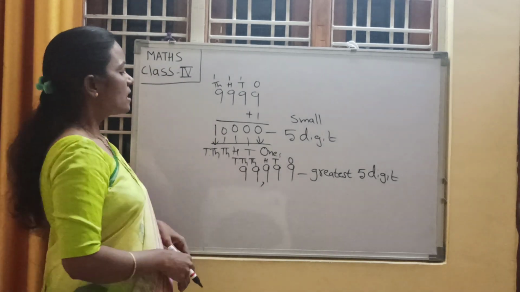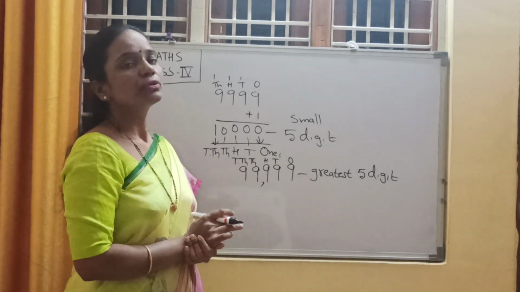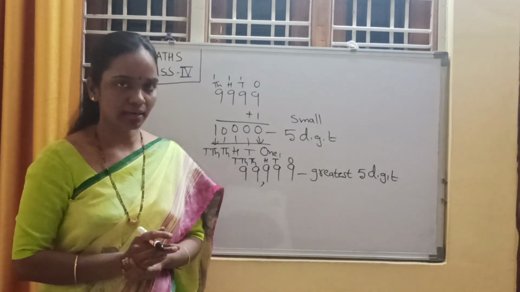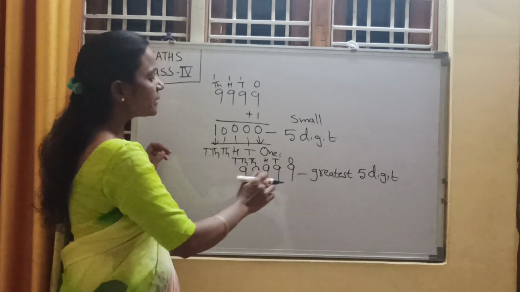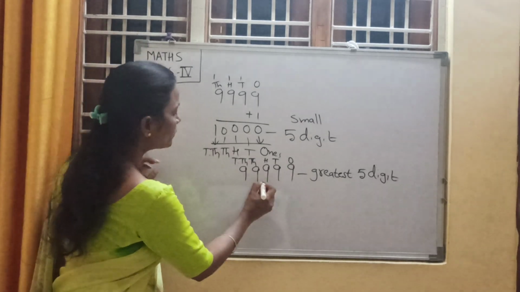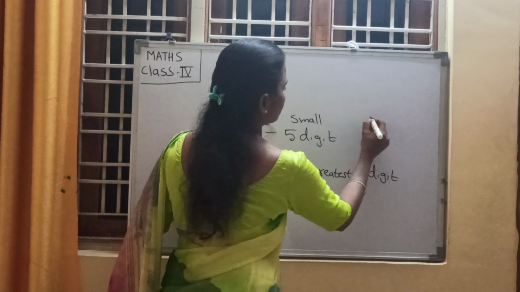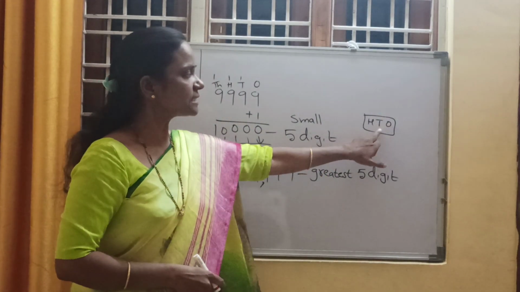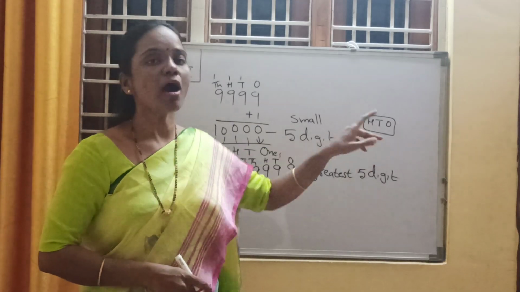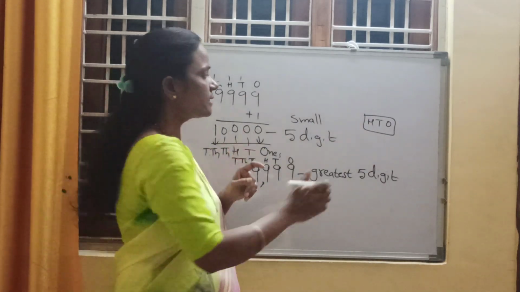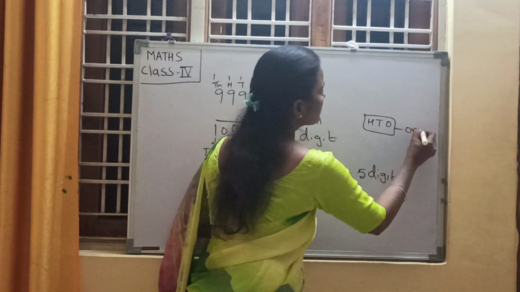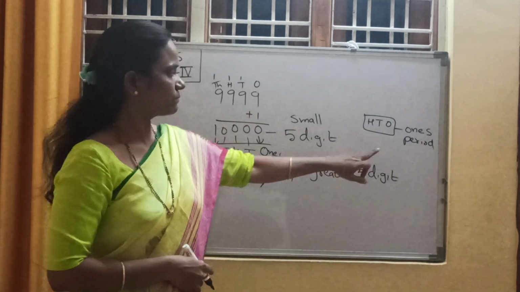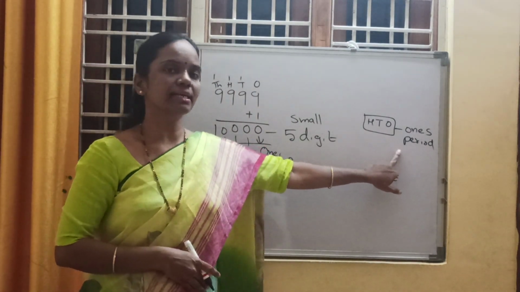Children, here how to put a comma? We need to put a comma after each period. So ones, tens, hundreds together form one group, one period, that is known as ones period.